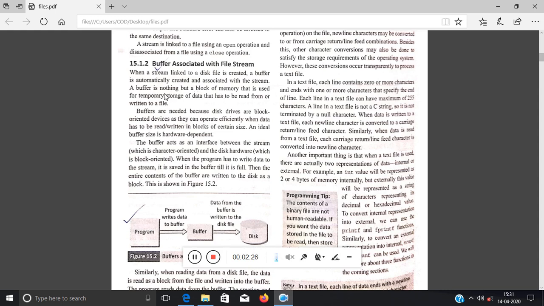Okay, so what is a buffer? A buffer is nothing but a block of memory that is used for temporary storage of data. Just now I told you, buffering is a concept to store data in a temporary place. So for the file system, the buffer performs the same action. First the program will write the data into the buffer. From the buffer the data will be taken and written into the file or onto the hard disk, right?